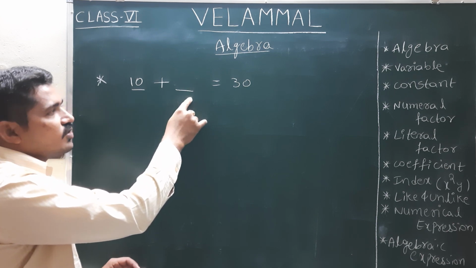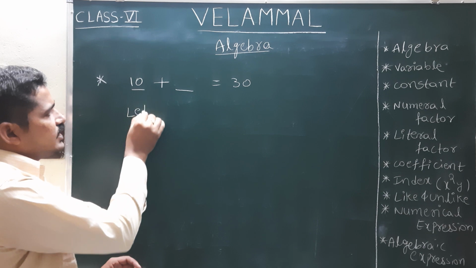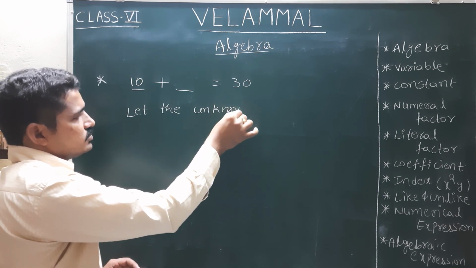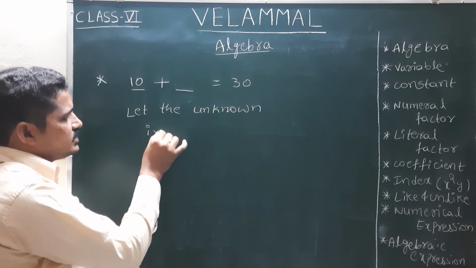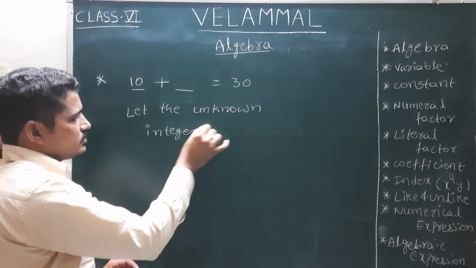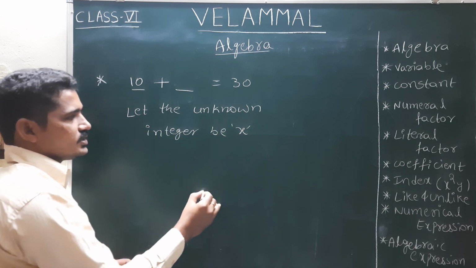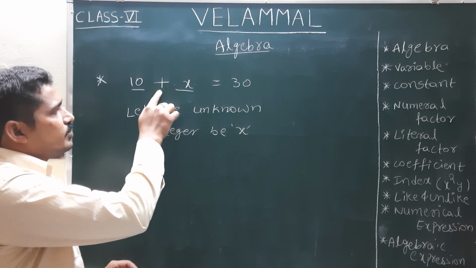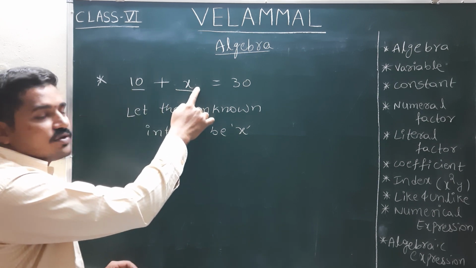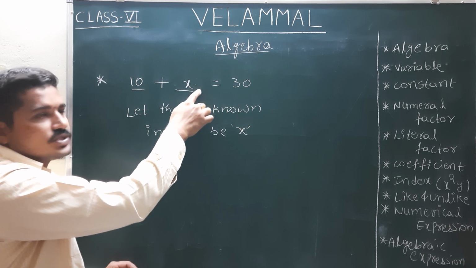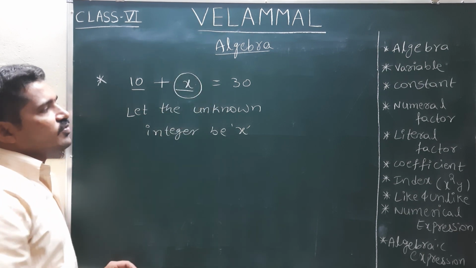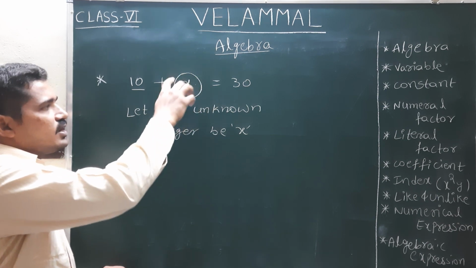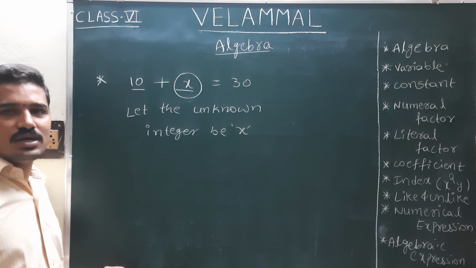In this situation, what we discussed at the time is: let the unknown integer be x. So we write that x. See, in the mathematical operation, along with the numbers, we are using a variable. We are using an alphabet. This type of using alphabets is called algebra.